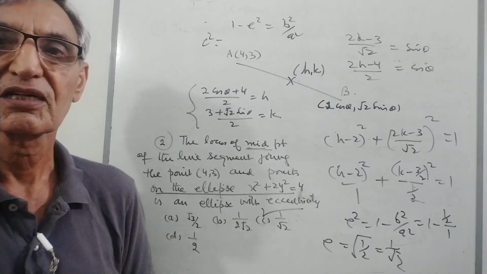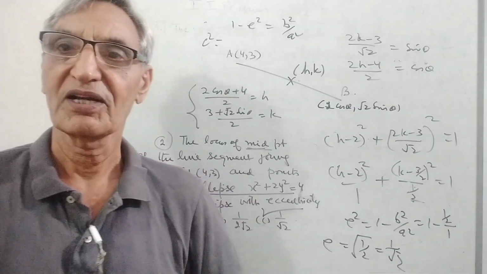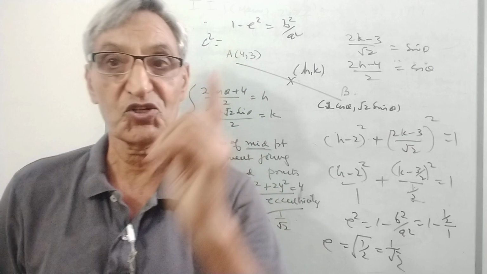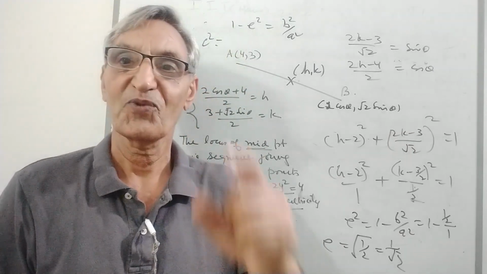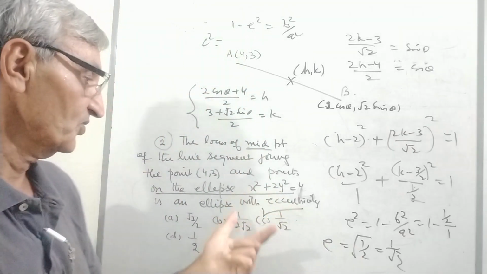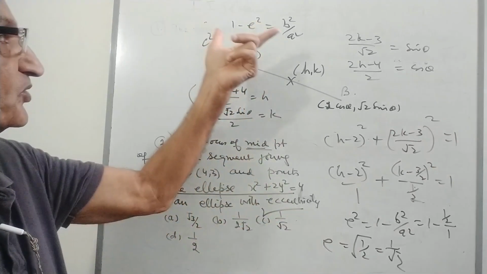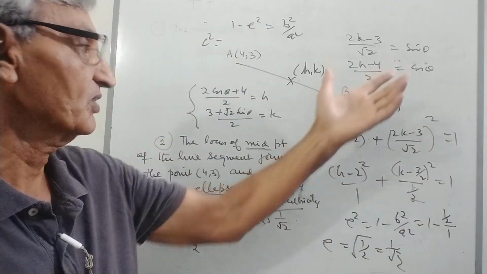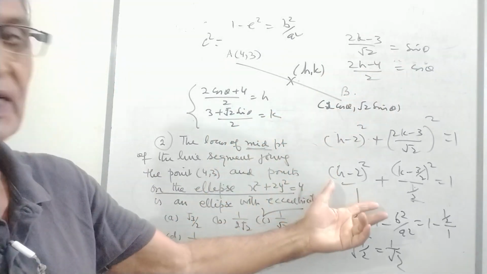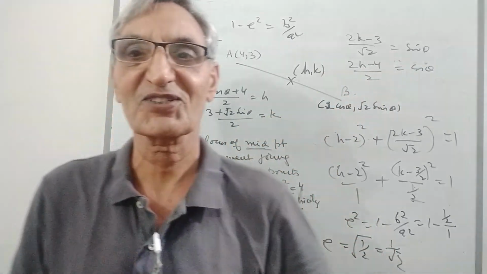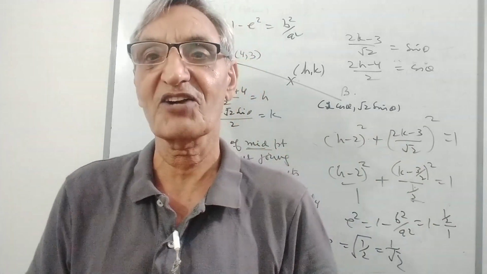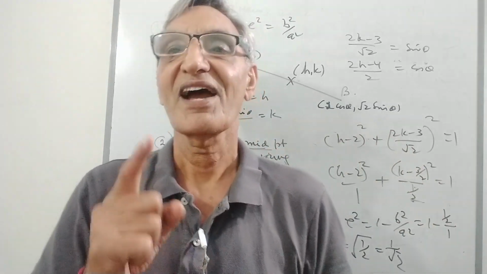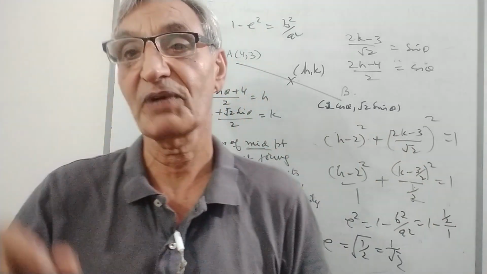This is a simple question to go for. You should know what you are to find, eccentricity. For that, we need b square and a square. We found the locus in the form of (x minus x1) whole square. We know this is not a standard form, but it can be shifted to it, and this shift is the origin to (2, 3 by 2).